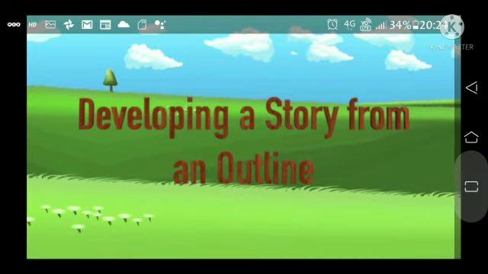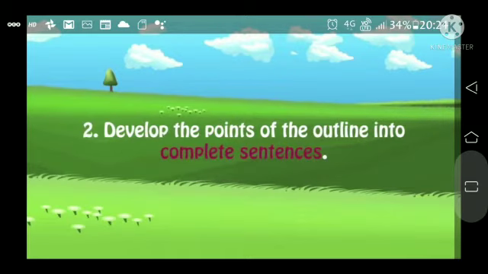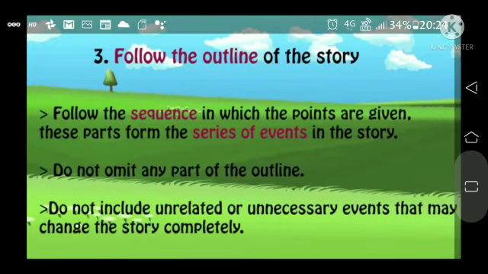Now, developing a story from an outline. First, read the outline of the story carefully and understand what the story is all about. Develop the points of the outline into complete sentences. Follow the outline of the story, that is, follow the sequence in which the points are given.